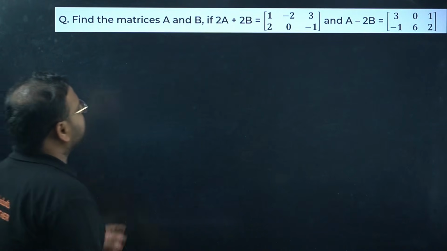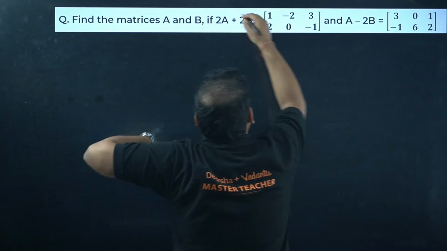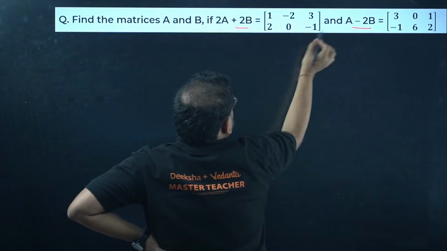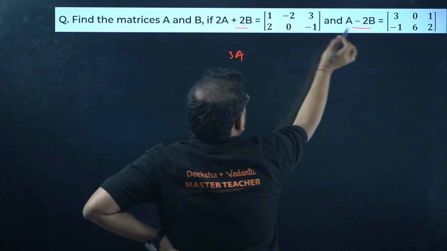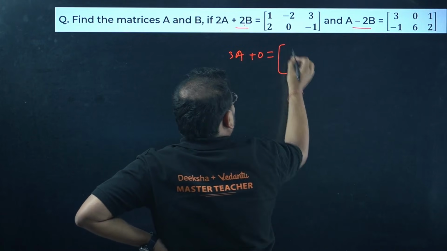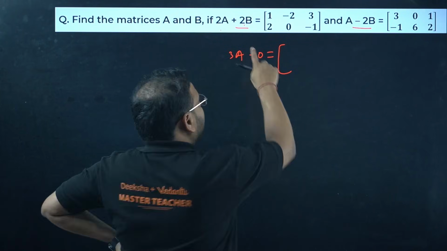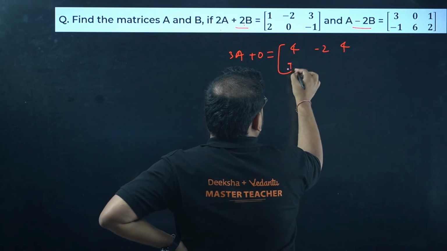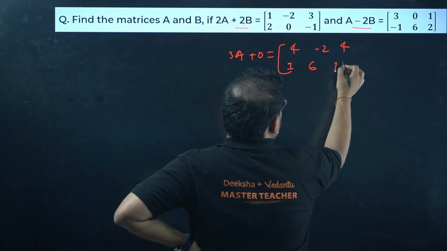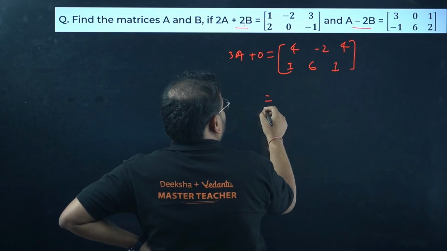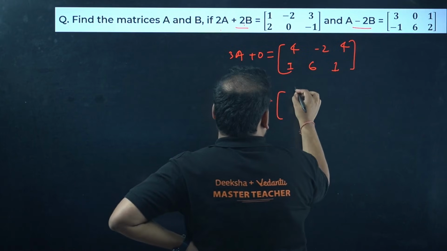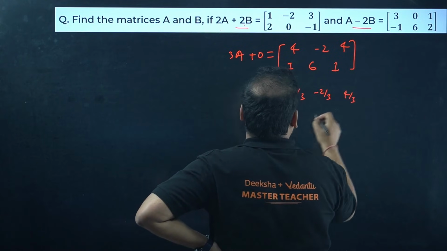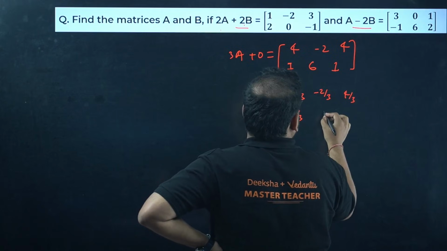Find the matrices A and B if this is given. Equations of matrices are given, and I am going to find A and B. Check here, this is 2B and minus 2B. Add them. 2A plus A, 3A. 2B minus 2B, 0. Can you add these? Yes, they're the same order. 1 plus 3 is 4, minus 2, 4 again, plus 1 again, 6 and 1. So A will be what? 4 by 3, minus 2 by 3, 4 by 3 and 1 by 3. 6 by 3 is 2,